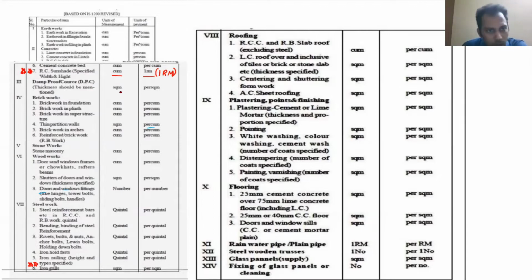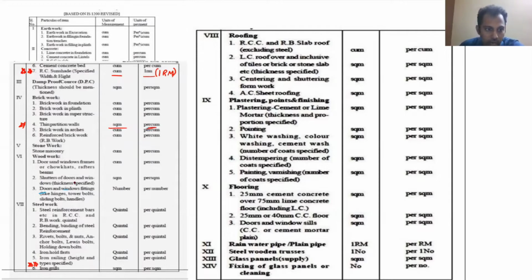So dampproofing course, square meter; brickwork, cubic meter; everything is the same. See, thin partition walls. Again this is important, because this is where the units are changing now. Thin partition walls are measured in square meter while constructing, but during payment we measure them in cubic meter. That is again important. And see, stone masonry, everything is cubic meter. Woodwork, everything is cubic meter.